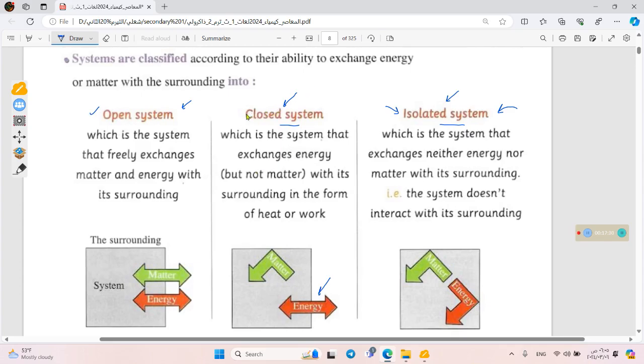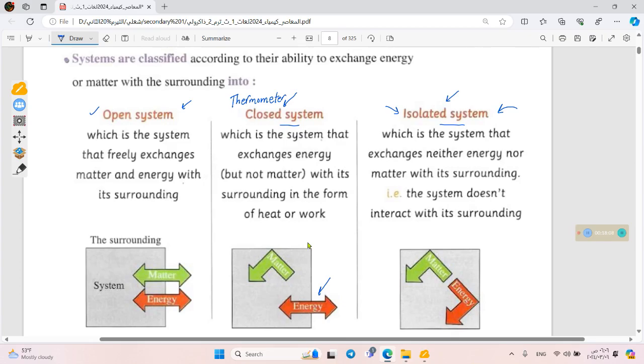For the closed system, for example, we have the thermometer, which the doctors use. The thermometer is a closed system because it exchanges energy only. When we are using the thermometer, we put it under our tongue to measure the temperature of our body, by transferring thermal energy from our body, which has a higher temperature, to the thermometer, which has a lower temperature.